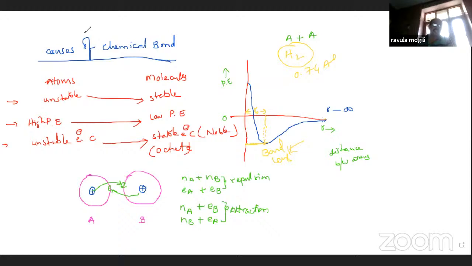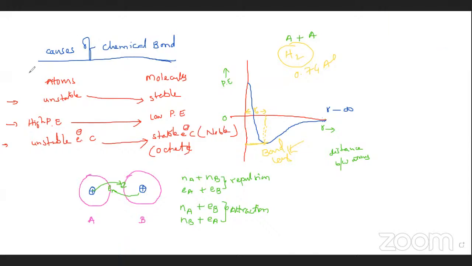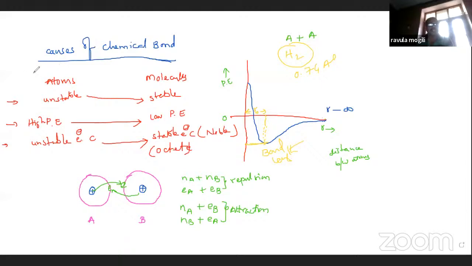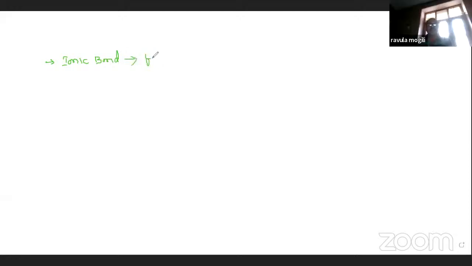Causes of chemical bond. Next one here, in that chemical bond, what have we learned? We have learned about ionic bond. In that ionic bond: formation of ionic bond, lattice energy.